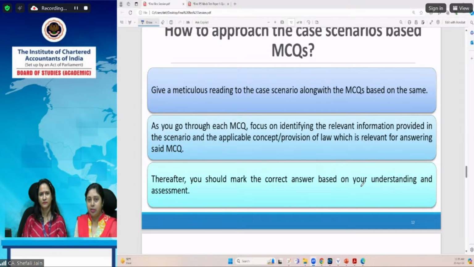If you have any specific guidance-related query you want to ask any of the subject faculty, you can ask them. He's saying he appeared in the November 23 examination but could not clear it because he scored 180, and in SFM he scored the highest, that is 56. That is very good. In audit he scored less. So group 2 is cleared. For that, I think you should refer to the group 1 papers, for which sessions have already been held. You should refer to the recorded sessions, and you can talk to the respective faculty also, or ask through the BOS query.